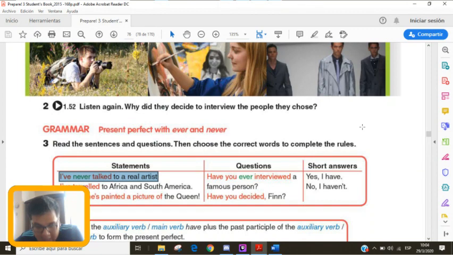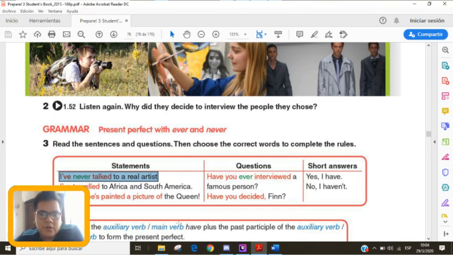So that means that up to now, up to this day, that person has not talked to a real artist, but we don't know if in the future he will talk to someone famous, for example. So it's something that happened in the past that we are not sure will happen in the future again.